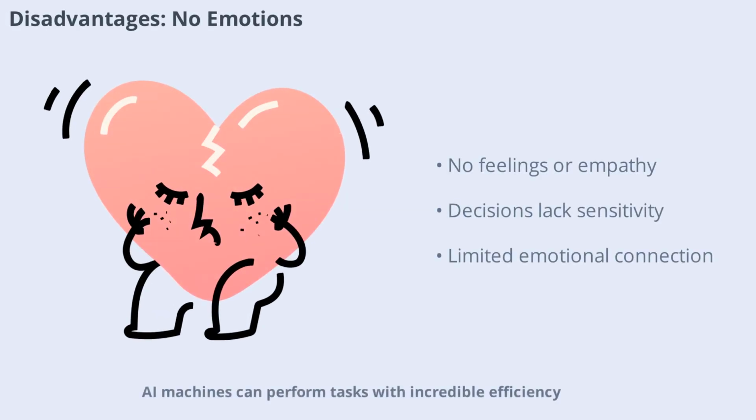AI machines can perform tasks with incredible efficiency, but they lack feelings and emotions. This means they can't form emotional connections with humans, and their decisions may sometimes seem cold or insensitive. In situations where empathy or understanding is needed, AI falls short, highlighting the importance of human involvement.